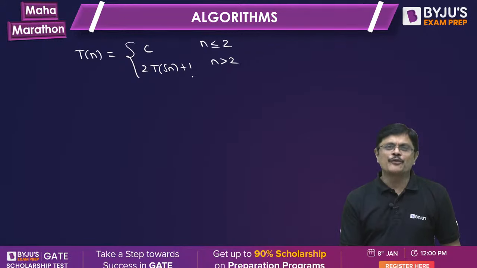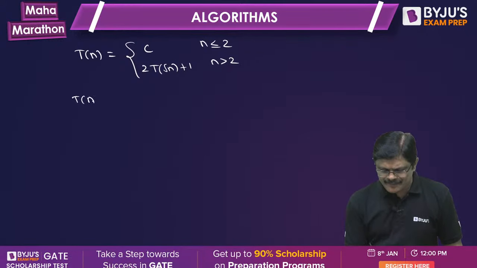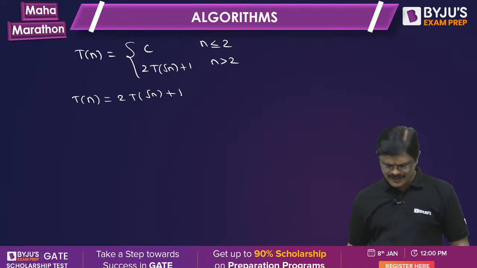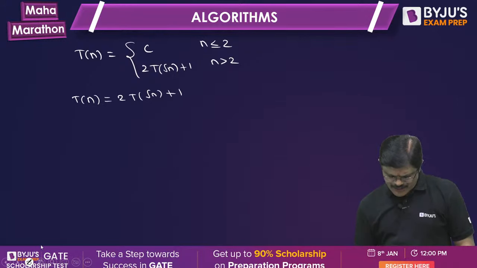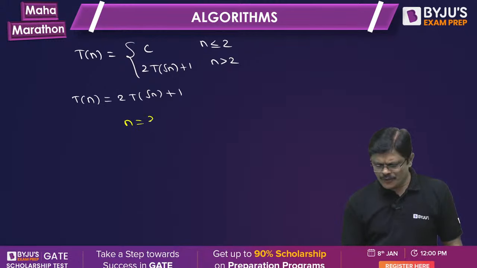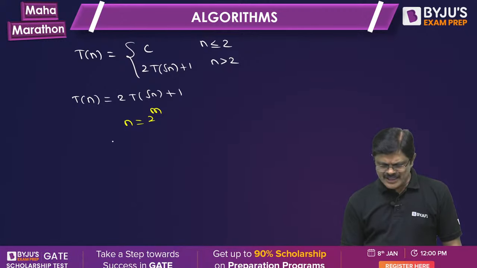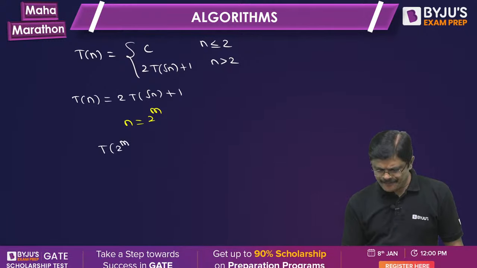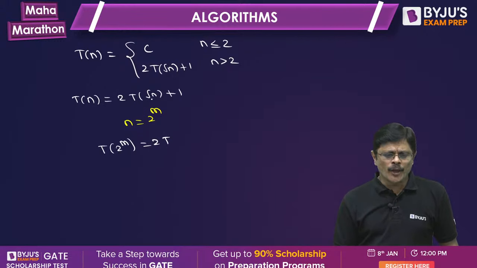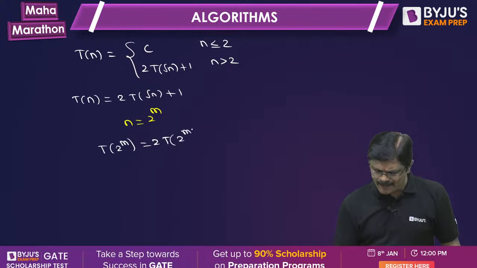Now you have to find this T(n) equals 2T(root n) plus 1. Root recurrence relation you want to solve. See, here you can make one substitution like n is equal to 2 power m. With this substitution, what happens, sir? This will become T(2 power m) equals 2 times T of (2 power m) whole power half. Therefore, it becomes 2 power m by 2, plus 1.